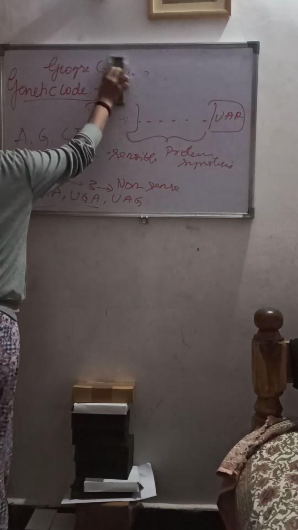Khorana proposed the genetic code dictionary and was responsible for the synthesis of RNA molecules with a defined combination, so the credit goes to H.G. Khorana. Now let us understand the properties or features of this genetic code.